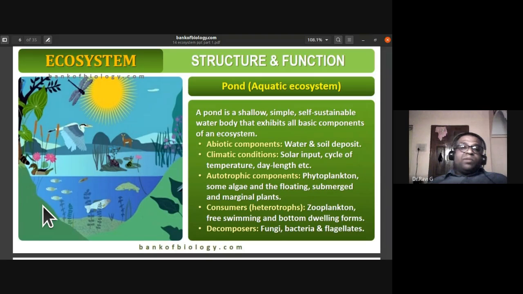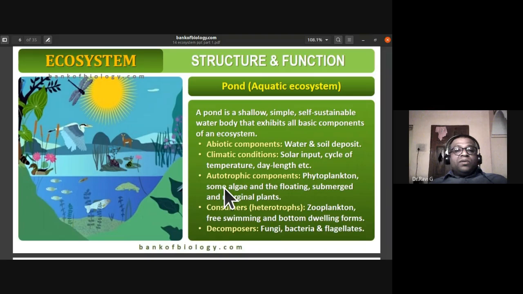So, a pond ecosystem is a shallow, simple, self-sustainable water body that exhibits all basic components of an ecosystem, that is, both abiotic and biotic components. The abiotic components are water and soil deposit, and the climatic conditions like solar input, the cycle of temperature, day length.